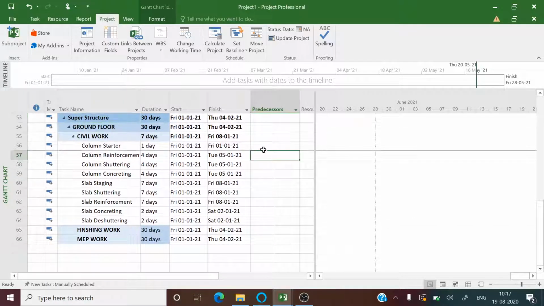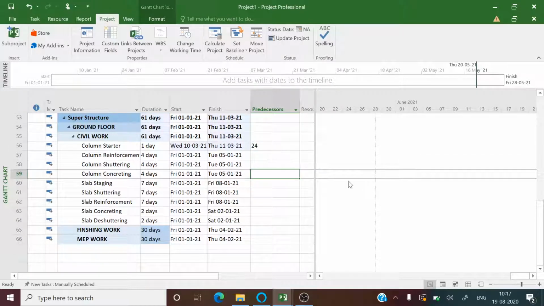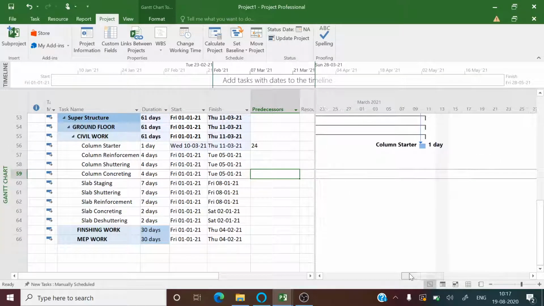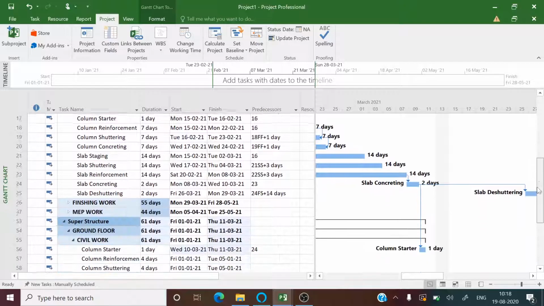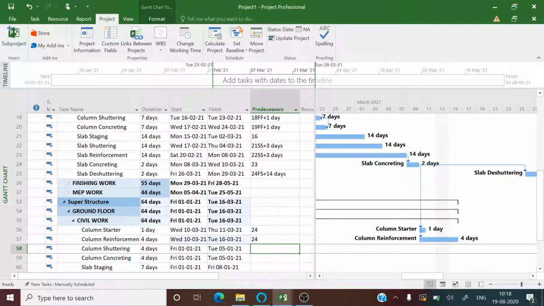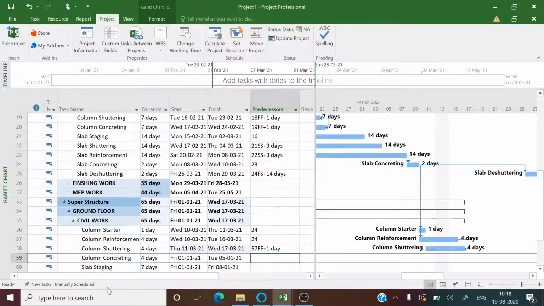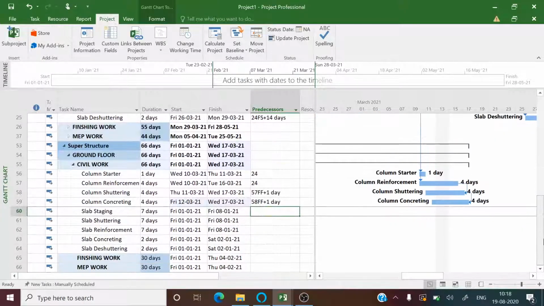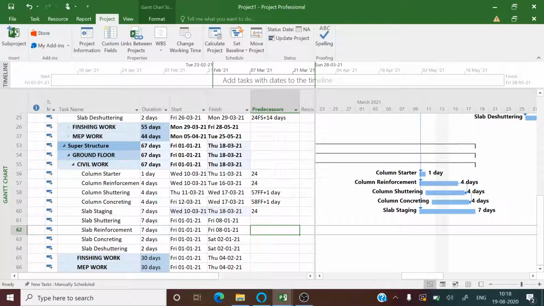So the first activity is column starter, which can start only after finish of slab concreting. And the column reinforcement can start only after the slab concreting. Column shuttering and concreting can be finished once this column reinforcement is completed with some lag. Slab staging can be started along with the slab concreting.